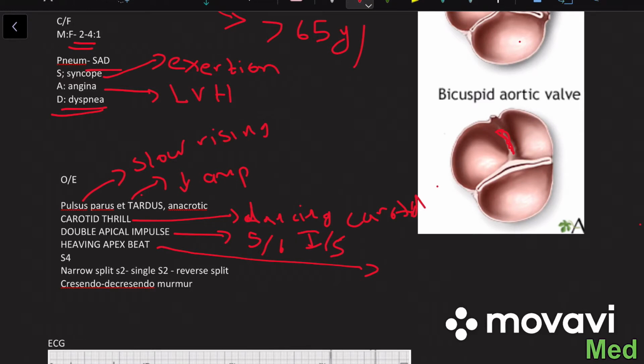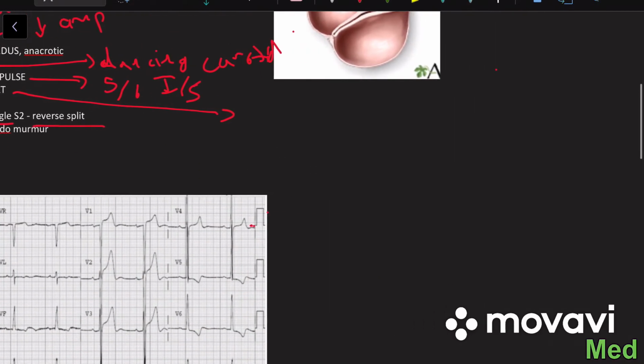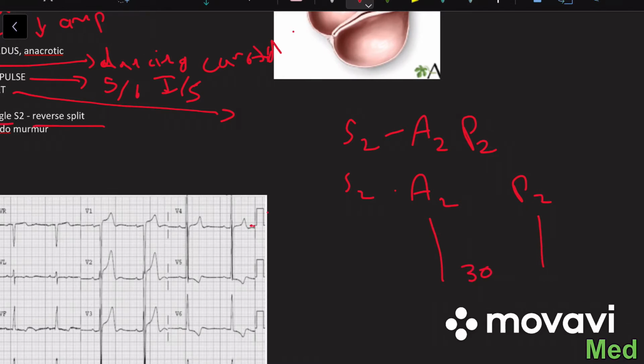Then talking about the S2 in aortic stenosis, we can see three types of S2 in this patient. The patient may have narrow split S2, single S2, or reverse split S2. So let me show you what the single S2 and everything means. In normal S2, first of all, there are two components, closure of the aortic and pulmonic valves. In normal individuals, the aortic valve usually closes a bit earlier than the pulmonic valve, and there is a delay of 30 milliseconds. This is called physiological splitting.